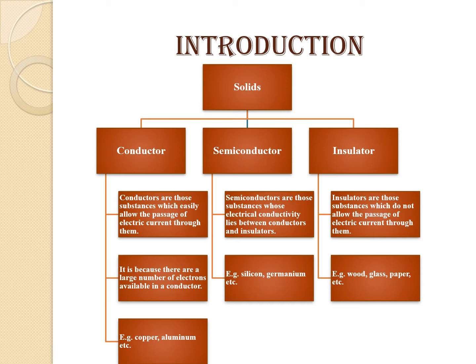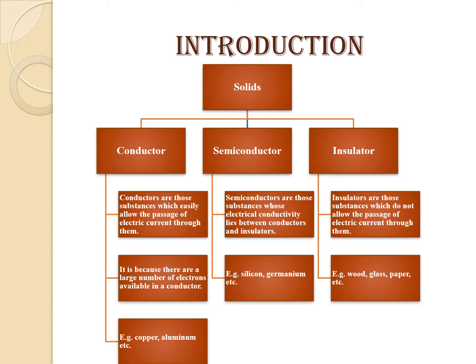Introduction. Whenever we are considering solids, they are divided into three different subcategories, that is conductors, semiconductors and insulators. Conductors are those substances which easily allow the passage of electric current through them. It is because there are a large number of electrons available in a conductor, for example, copper, aluminium, etc. Insulators are those substances which do not allow the passage of electric current through them, for example, wood, glass, paper, etc.